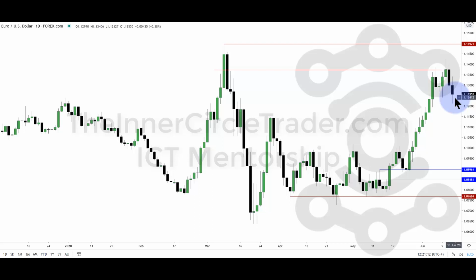The only thing that really stands out to me that is of any importance is right in here. There's a small little fair value gap right there. Now, if we get any further upside on dollar and weakness on euro, we could see 111.55, 111.50 in that area, which is about 100 pips or so.